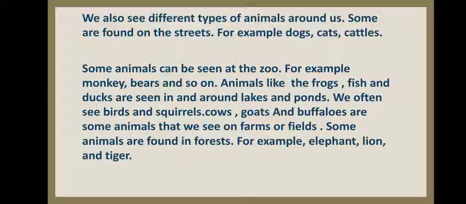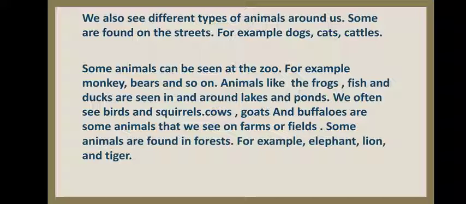We also see different types of animals around us. Some are found on the street, for example, dogs, cats, and cattle, and so on. Whenever we are going outside, we can see many animals. We can see dogs, cats, cows, buffaloes, cattle, and many things, isn't it? Some animals can be seen at the zoo, for example, monkeys, bears, and so on.